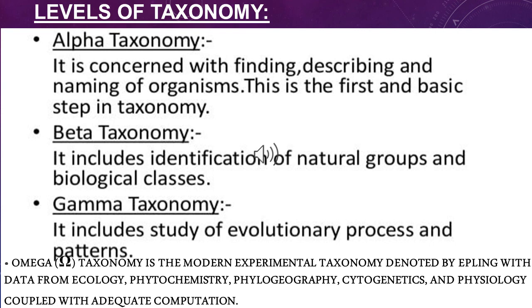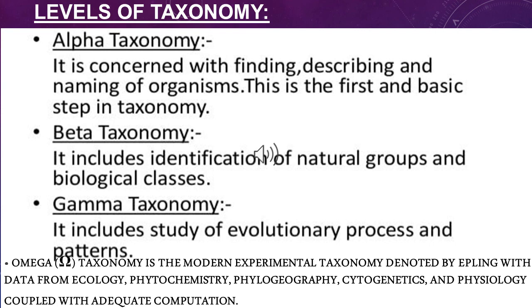Levels of studying taxonomy. Alpha taxonomic level. This is the basic or primary step to study taxonomy. In this process, the finding, describing and naming of organisms is done. Beta taxonomic level. In this, the identification of organisms, their natural groups and biological classes are found.